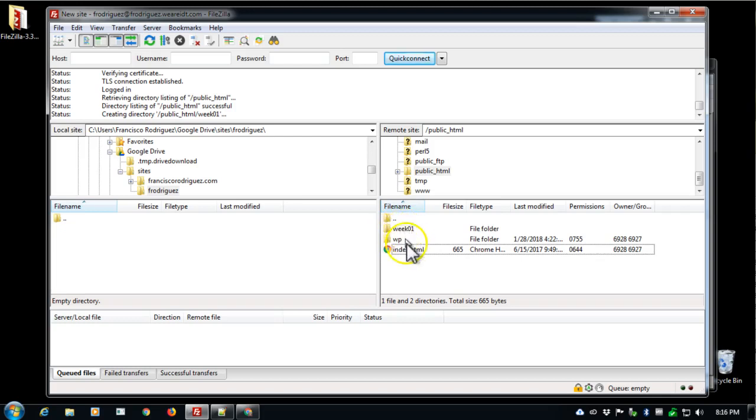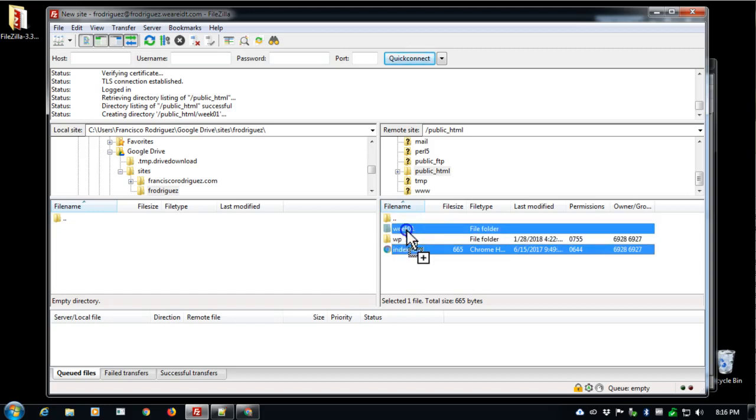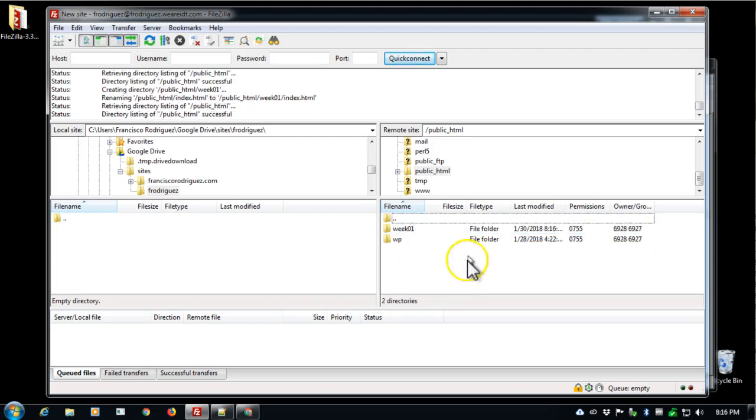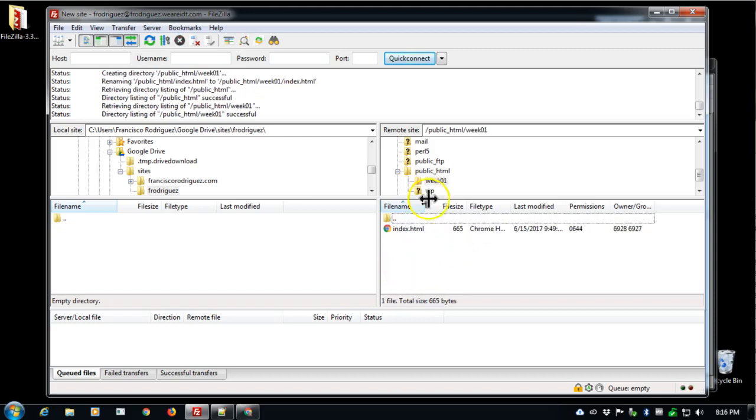That way I have a place to move index into, so I can click, hold my mouse button and drag index.html into week 01. Now this in my remote server means that that file moved from the public HTML index to week 01. So if at any point I need to go and point to this again, I'll have to tell it to go to /week01/index.html.